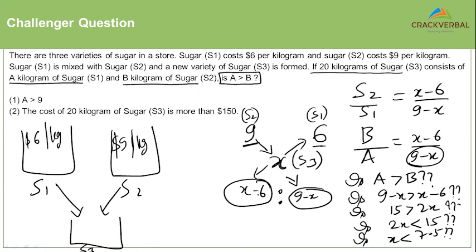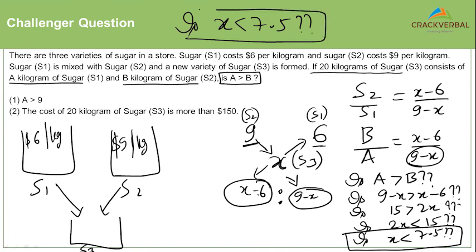Okay, so what is the actual question we are trying to answer? The actual question we are trying to answer is: is the average price of the mixture less than 7.5? That is the question we are trying to answer. Okay.